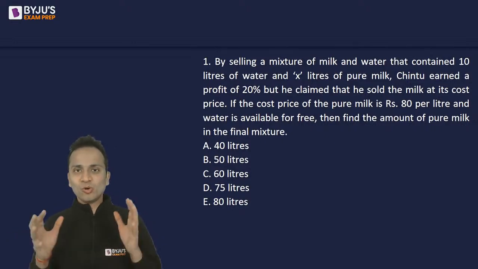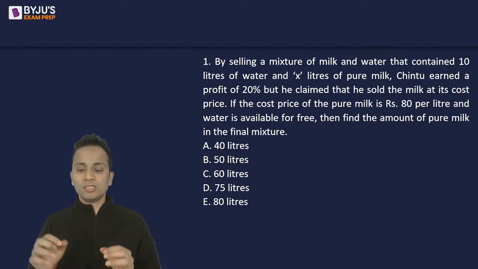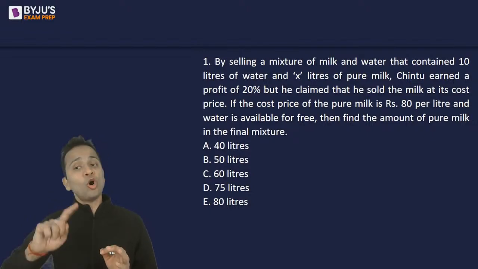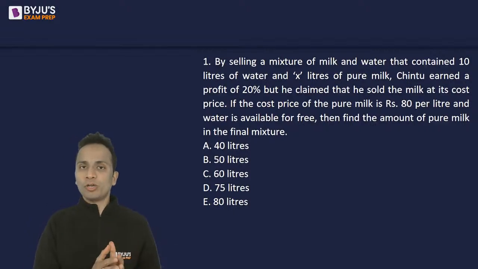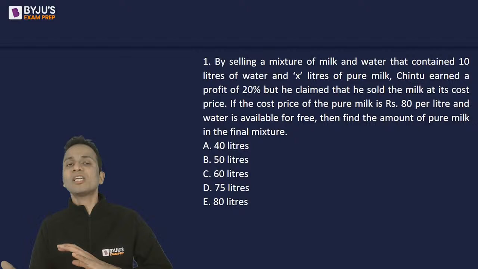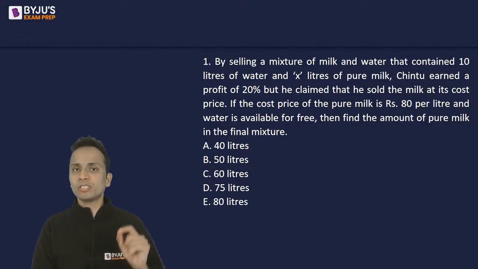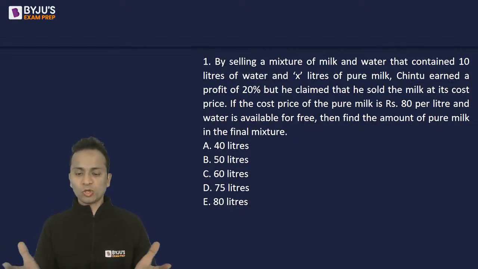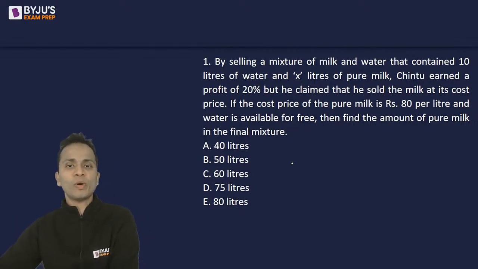So how much water will be sold at the price of milk? 20%, the profit that he's earning. So 20 percentage of milk is equal to the quantity of water. Why 20%? Because 20% is the extra money that he's earning, and he will be earning this extra money because he's selling water at the price of milk. So the quantity of water should be 20% of the quantity of milk.